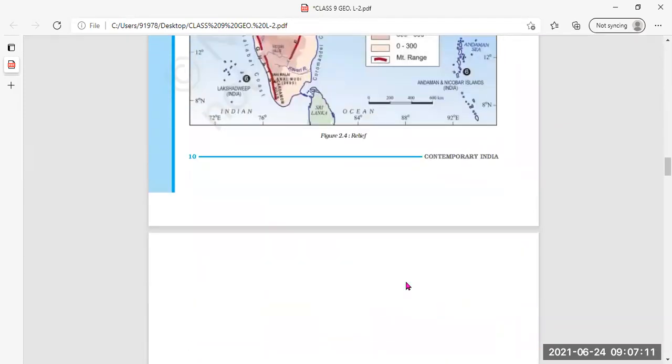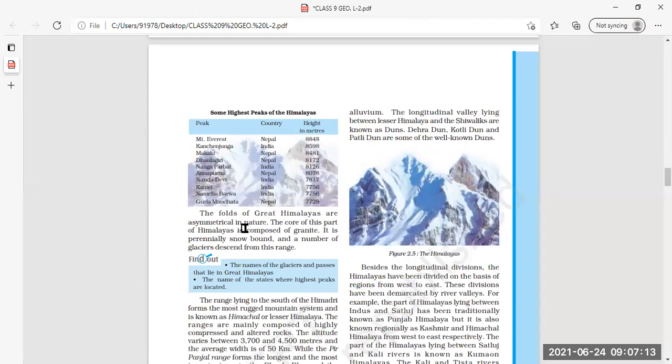Any other feature? The folds of the Great Himalayas are asymmetric in nature. Yes, very good. The folds of the Great Himalayas, that is Himadri, are asymmetrical, meaning not symmetrical in nature. Then the core of the Himalayas is composed of granite. So in Himadri, which type of rock is there? Granite. Clear?